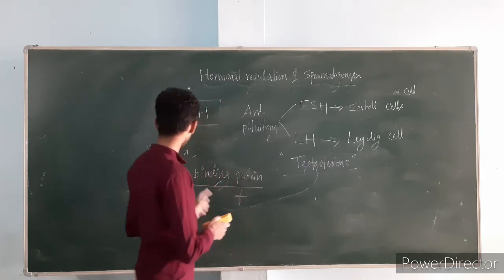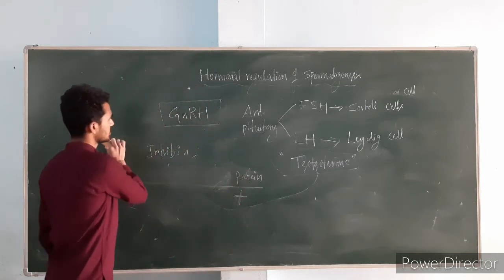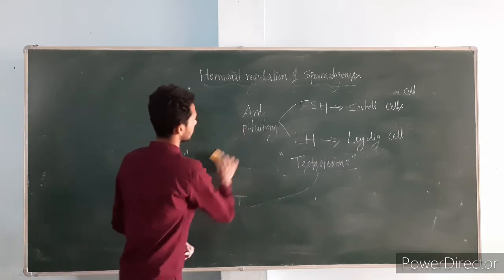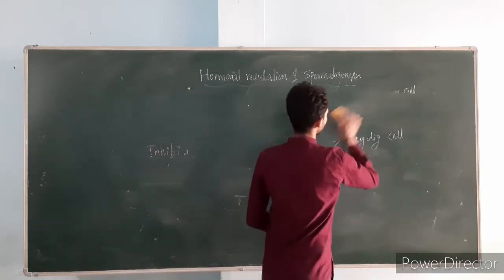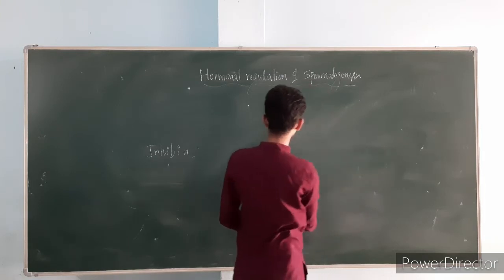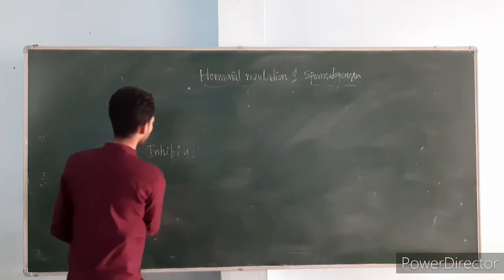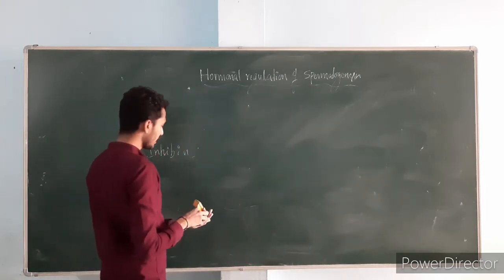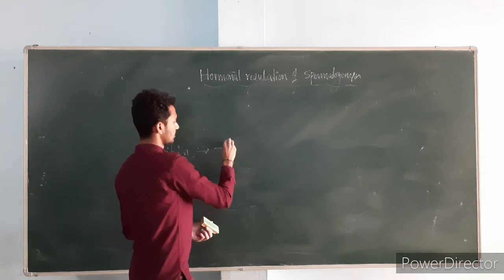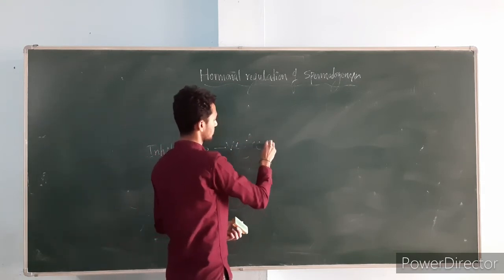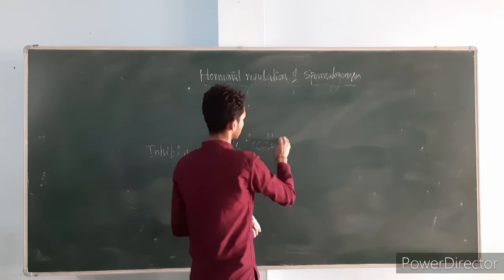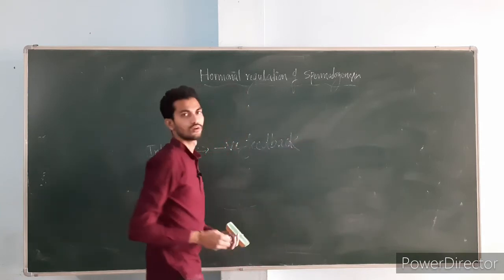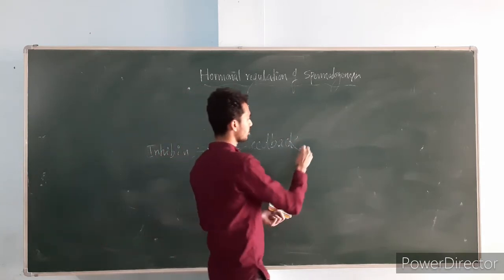Okay. So now the inhibin hormone. What is the function of the inhibin hormone? This inhibin hormone will give negative feedback to whom? The hypothalamus.